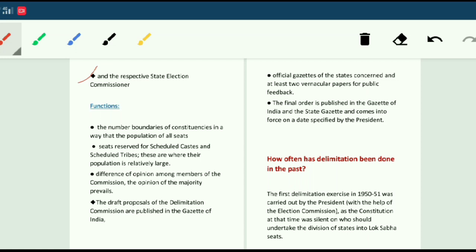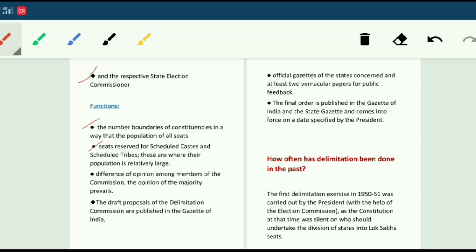What are the functions of this delimitation commission? It decides the number of seats and the boundaries of constituencies in a way that the population of all seats is roughly equal. It also decides seats reserved for scheduled castes, that is SC, and scheduled tribes, where their population is relatively large. Where the population of SC and ST is more than others, seats will be reserved for them.